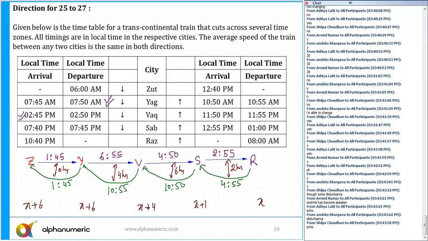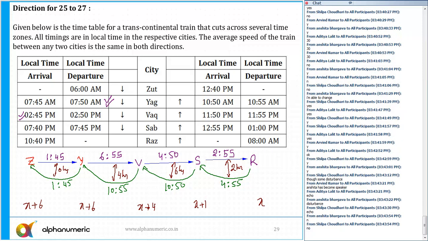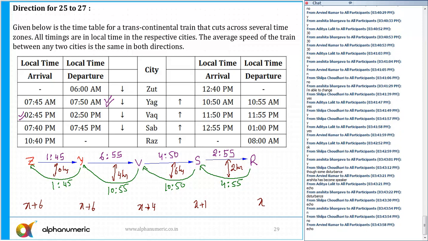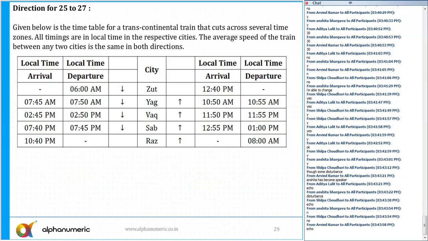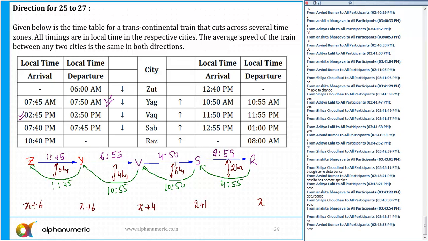Now can you all hear me properly? Please tell me, there is slight disturbance. Ansita, Arvind, Mridula, Silpa. So there was a slight internet issue there.